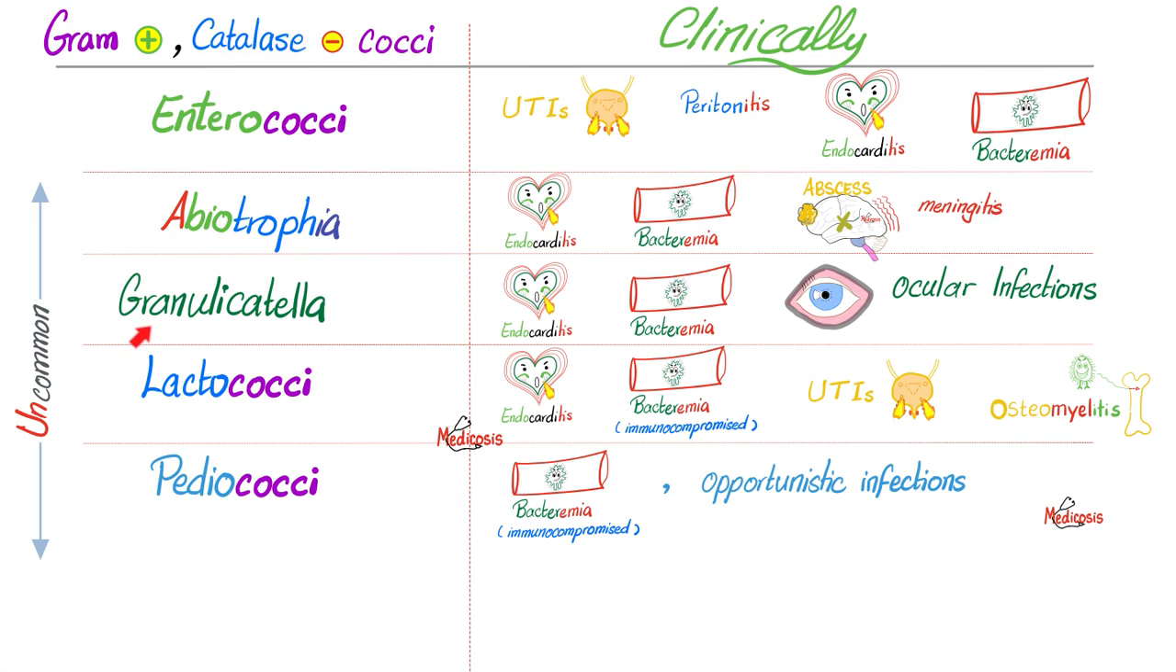Coming up next, Granulicatella. Endocarditis, bacteremia, and ocular infections. Lactococcus, endocarditis, and bacteremia in the immunocompromised. Moreover, they can lead to UTIs as well, and osteomyelitis, which is inflammation of the bone and the bone marrow. Pediococcus, bacteremia in the immunocompromised, just like Lactococcus, and many opportunistic infections.